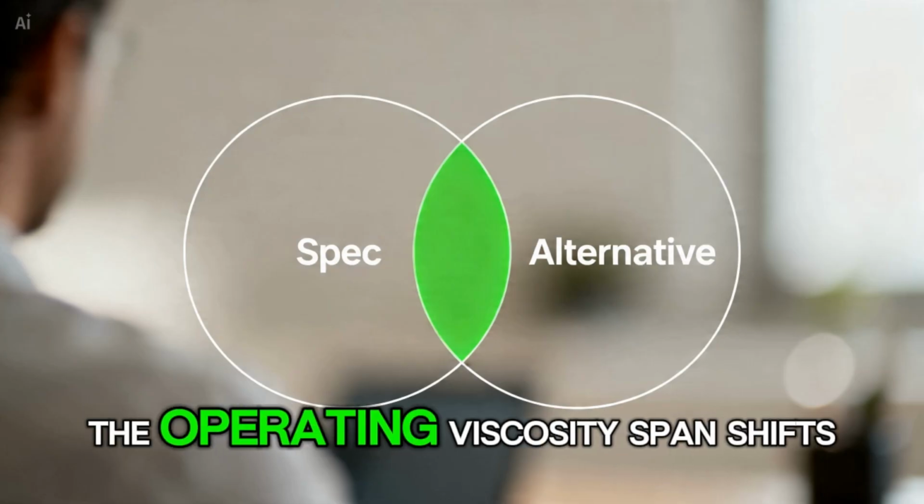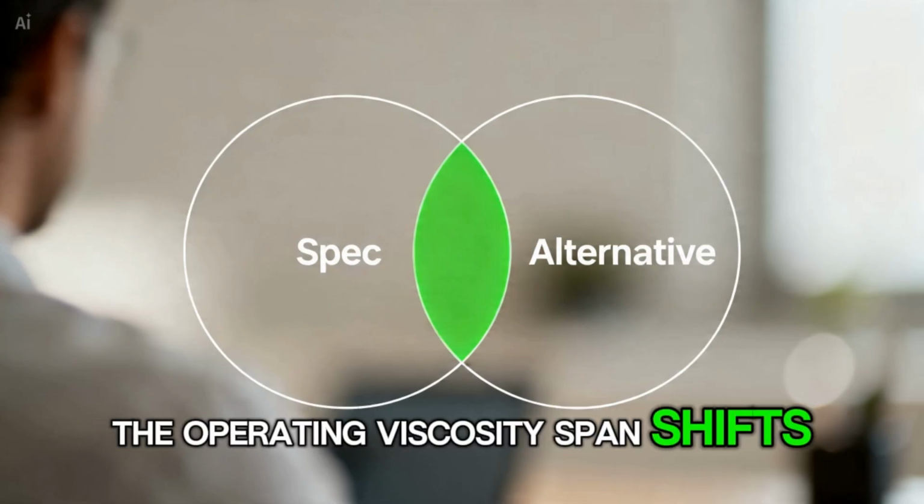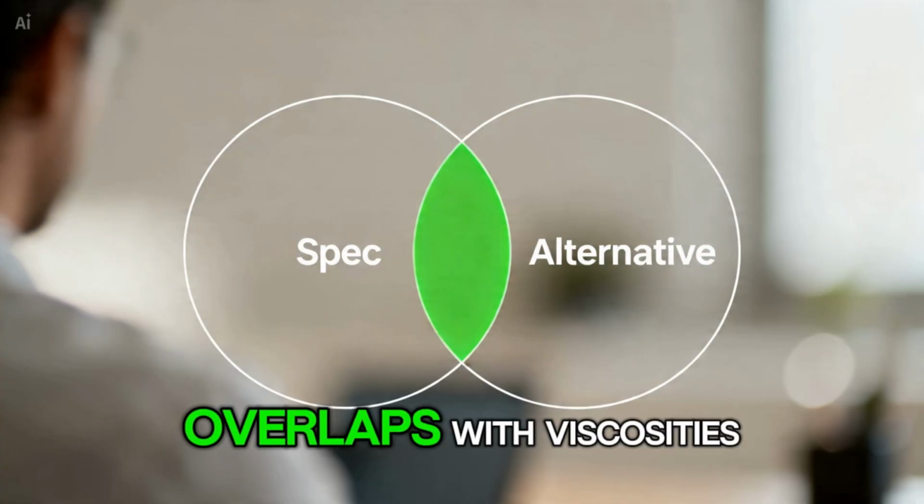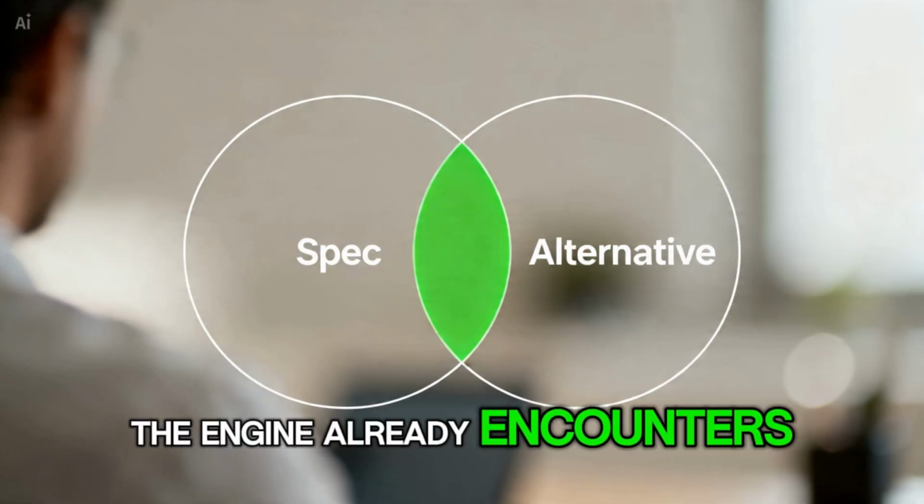In other words, the operating viscosity span shifts slightly upward, but it often still overlaps with viscosities the engine already encounters.